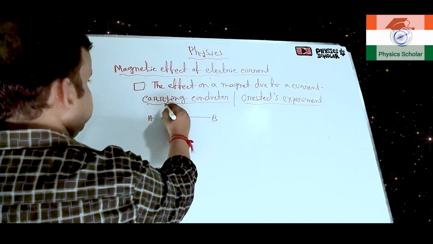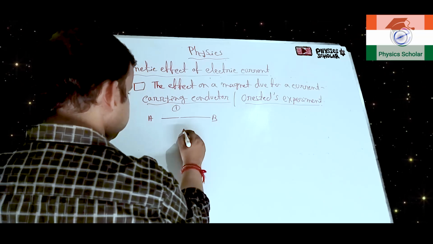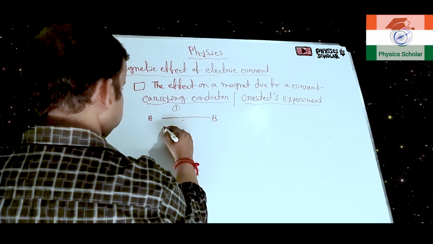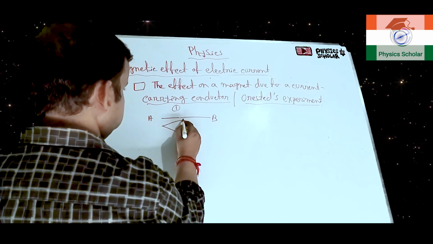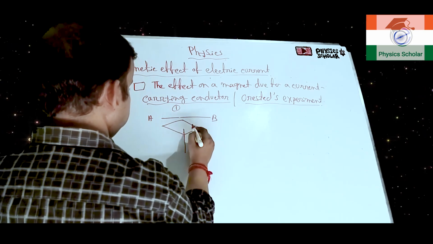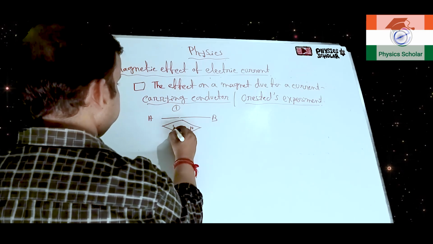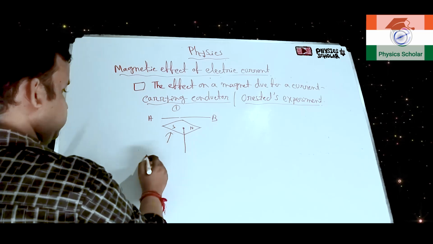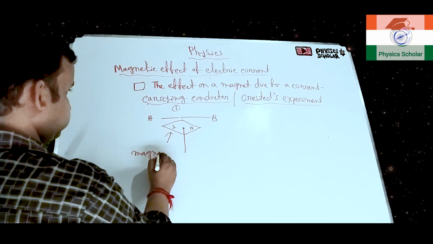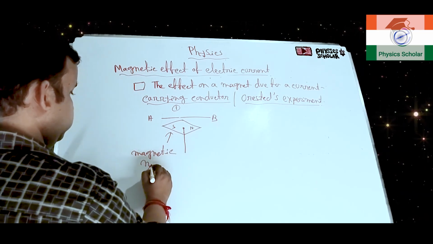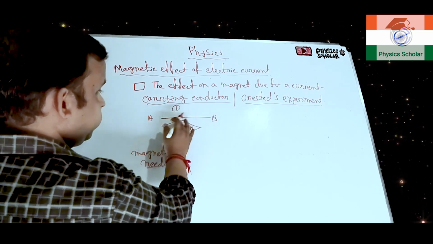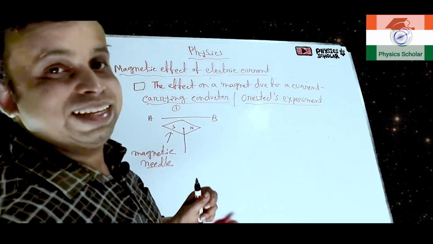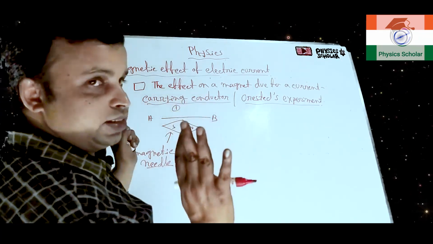This is figure number 1, and no current is flowing. This is the north pole, this is the south pole, and it is a magnetic needle which can rotate freely on this particular axis. Here no current is flowing, so it will be directed as it is.